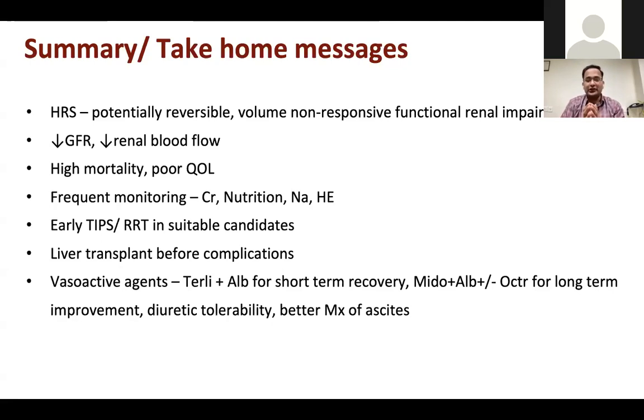Some particular group of patients do well with vasoactive agents, regular albumin, and they tolerate diuretics better along with vasoactive agents. And maybe with or without TIPS, such patients can be postponed for liver transplant if their otherwise overall liver dysfunction or Child status is very good. That can also be an option.